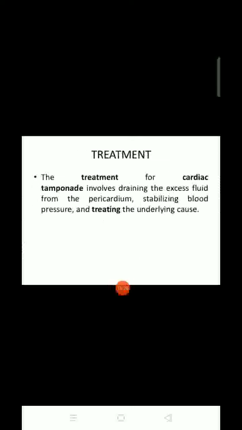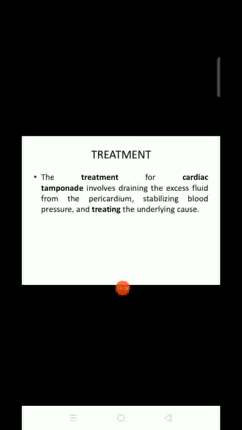What can be the signs and symptoms? There will be anxiety, restlessness, low blood pressure, weakness, chest pain radiating to the neck, shoulders, or back, trouble breathing or taking a deep breath, rapid breathing, discomfort that is relieved by sitting or leaning forward, fainting, dizziness, and loss of consciousness. These are the signs and symptoms of cardiac tamponade.